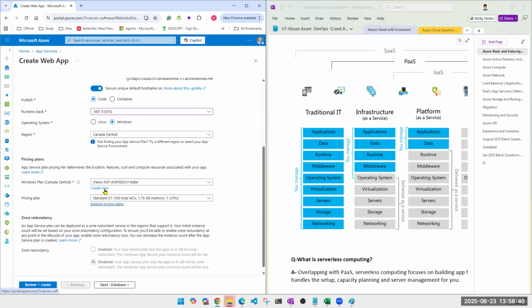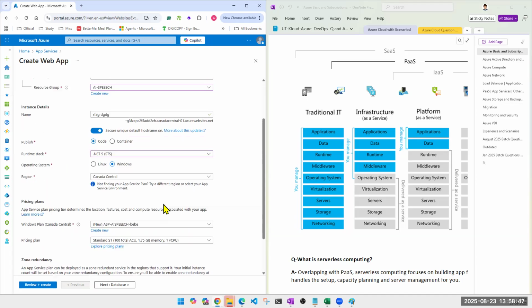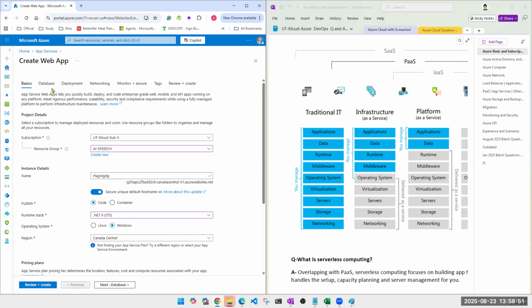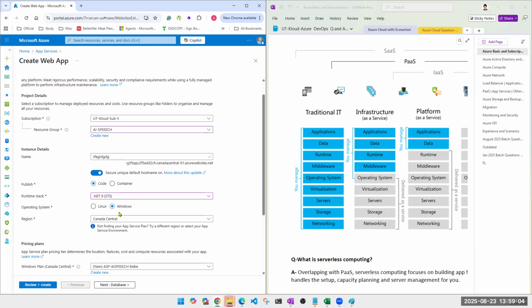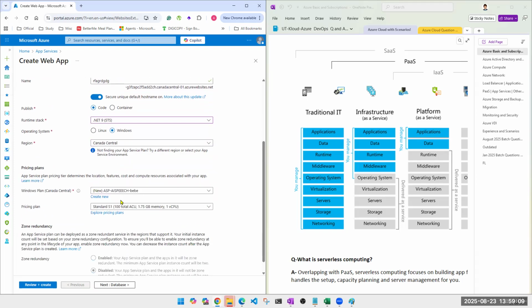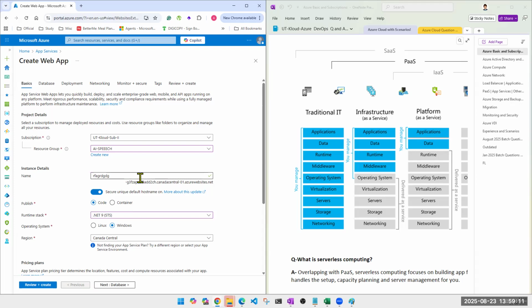But what should be the pricing plan, etc. यहाँ पर आपका रोल आता है to save money, to give the correct configuration, etc. यहाँ पर आपका काम आता है. ठीक है. But this is your platform as a service. Once it is ready, you just have to access that and upload your code over there. That's it. First stage, infrastructure as a service, you had to log into a machine and then install this .NET and then go for the code. Here you'll directly get a portal where you will upload your code and that's it. You are ready with your application. This is platform as a service.